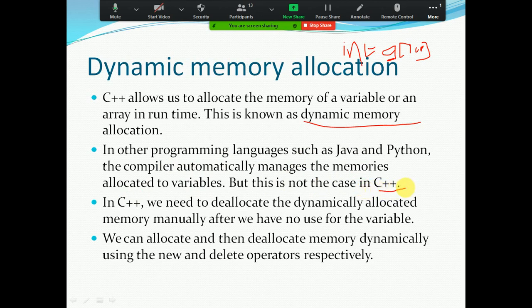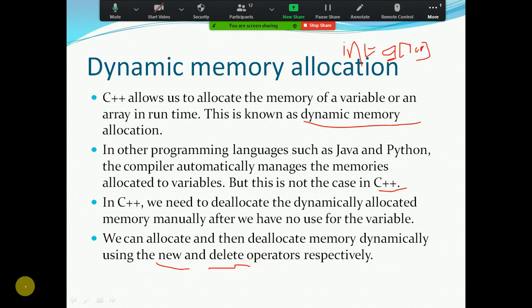C++ does not delete the memory; it only allocates it. We can allocate and deallocate memory dynamically using new and delete, which are keywords and also operators.